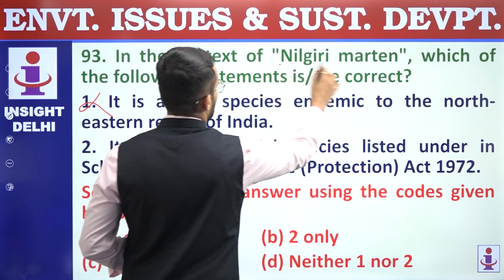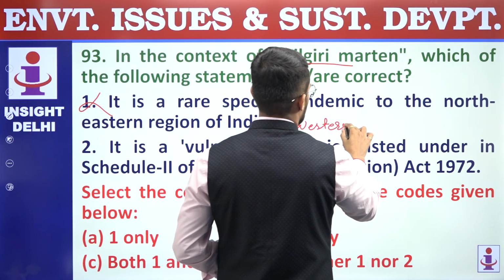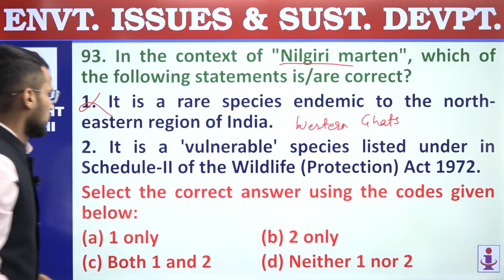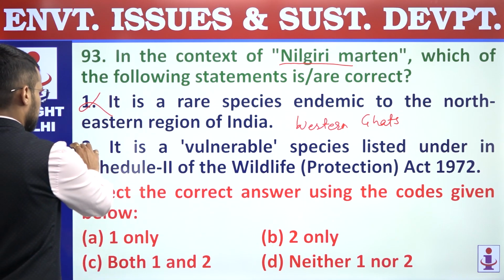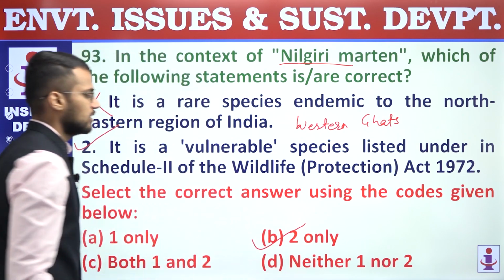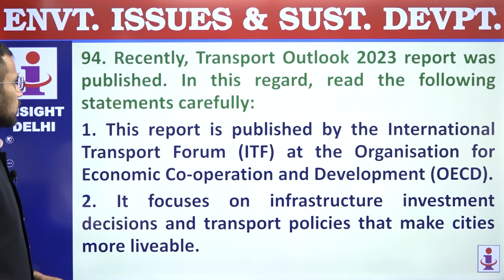Incorrect. If it is Nilgiri, obviously it will be in Western Ghats, not in northeastern India. First statement is incorrect. Second, it is a vulnerable species listed under Schedule 2 of Wildlife Protection Act 1972. Correct statement it is. Second statement is correct. We are supposed to find out the correct statement. Answer is B, 2 only. 93, answer is B.